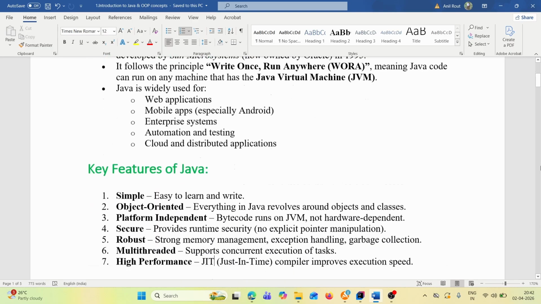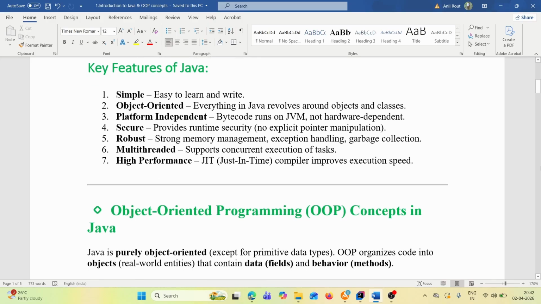Then what are the key features of Java? Java is simple, that is easy to learn and write. Object oriented: everything in Java revolves around objects and classes. Platform independent: bytecode runs on JVM, not hardware dependent. As I mentioned, let's say you have written one program in Windows.